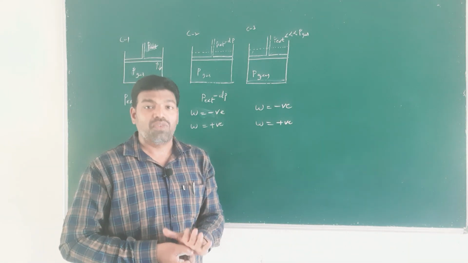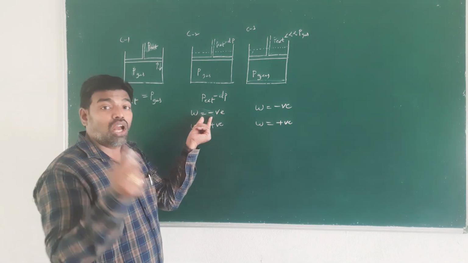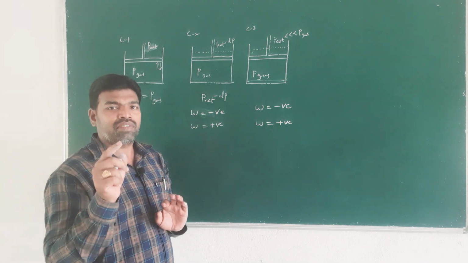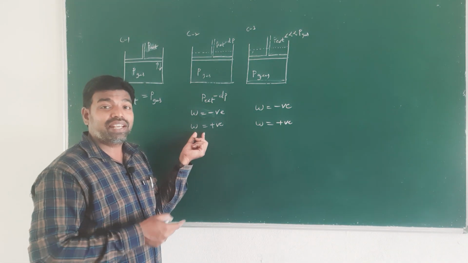But what we need to know is, when we are solving problems in thermodynamics, we need to calculate work done.